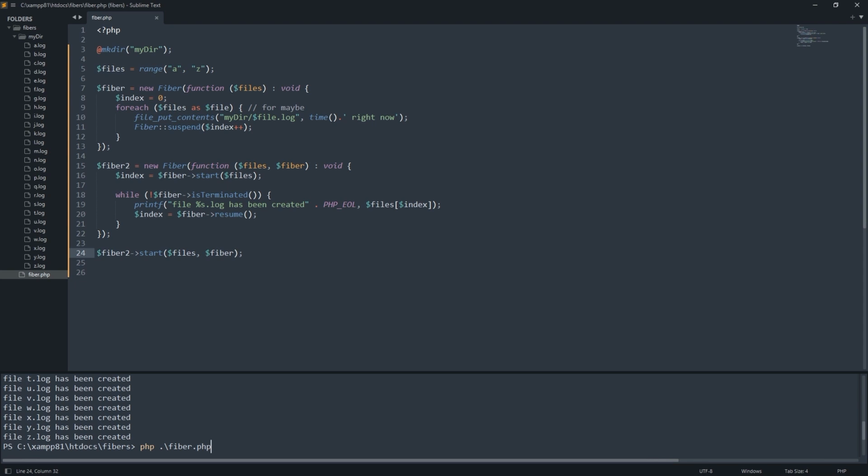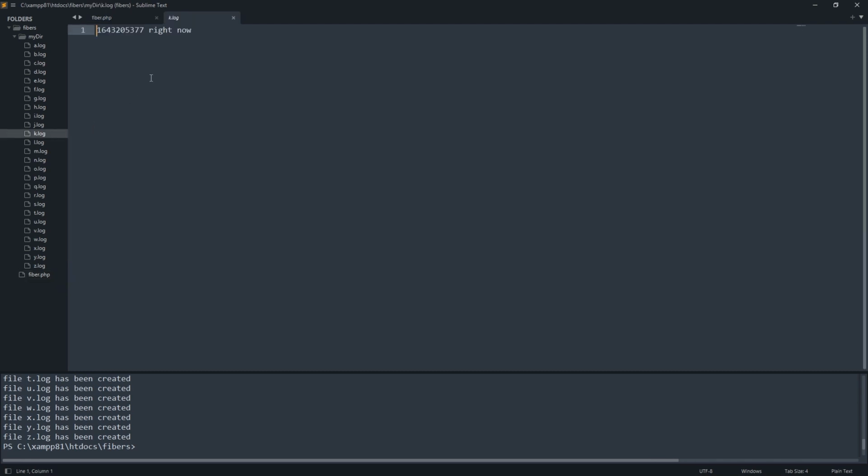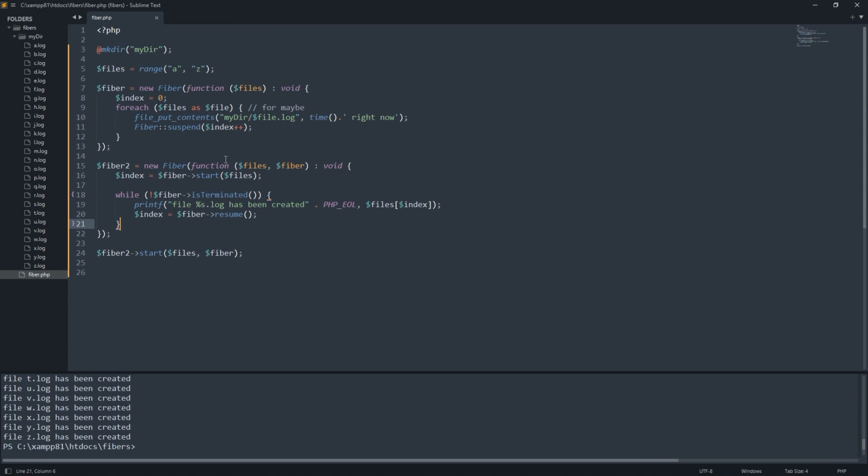Let's run it again. Let me delete this one to make the result clear. It's working just fine. It's nested now, except I have created the first fiber outside of the second fiber. I used fibers here because I can pause the execution after writing each file, just to present some feedback to notify the user. Let's try a percentage.